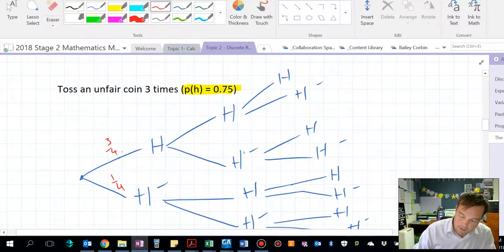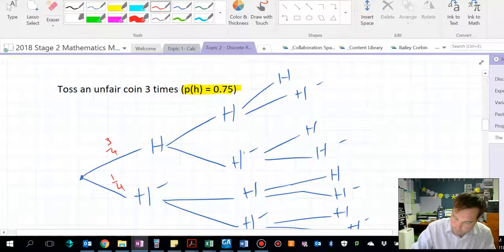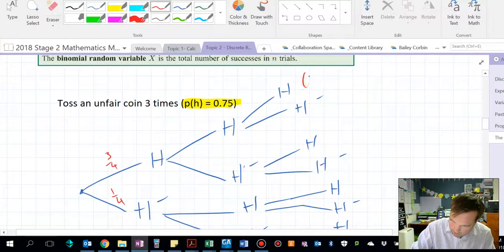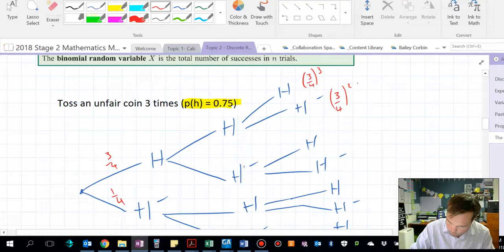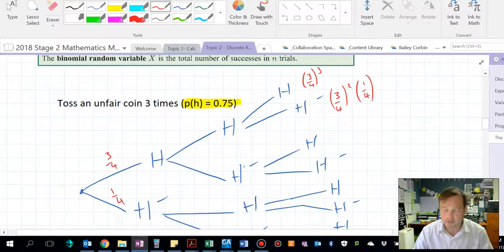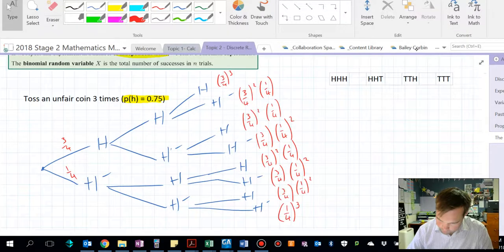Alright, but anyway, to get 3 heads, this outcome here is going to be 3 on 4 to the power of 3, because we've multiplied along there. To get this outcome here of 2 heads and not a head, we'll have 3 on 4 to the power of 2 multiplied by 1 on 4. And I'll continue going down, and I'll pause it while I continue.